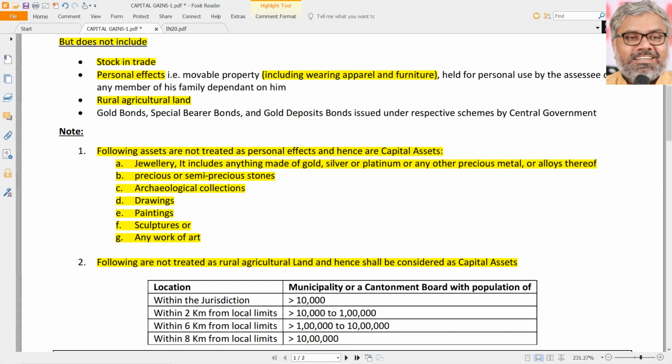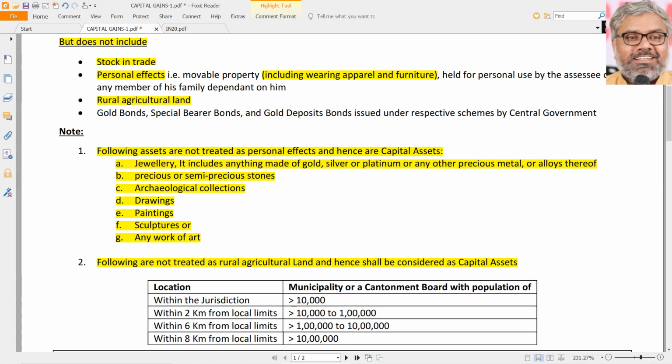The point is, it's the fear factor which has unnecessarily crept into many people, which is unfortunate. The point is, the rural agricultural land sale does not attract capital gains tax, or for that matter any tax, as far as the central government income tax is concerned. When properties are transferred, stamp duty valuation will be there. The local state government will levy that tax, which is called stamp duty. That is a different story.